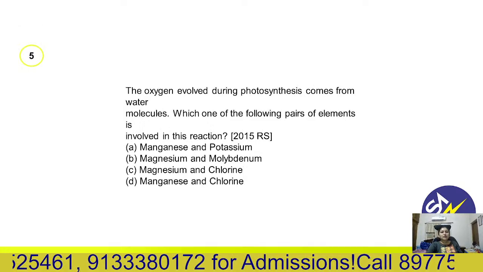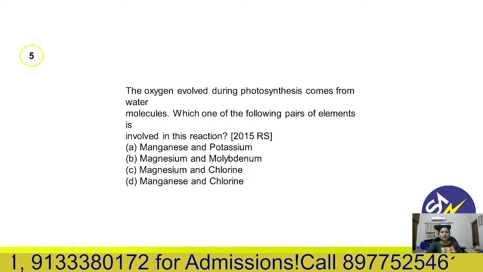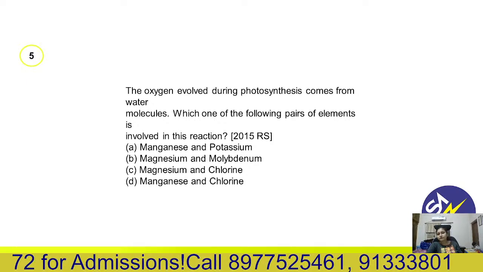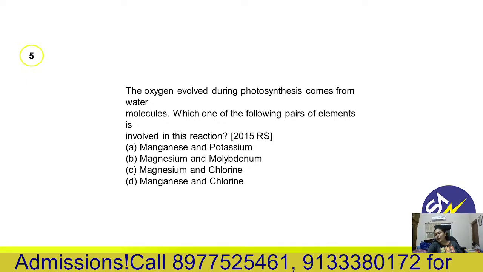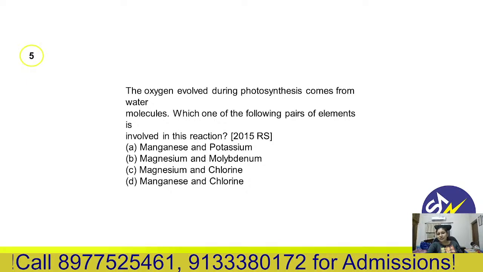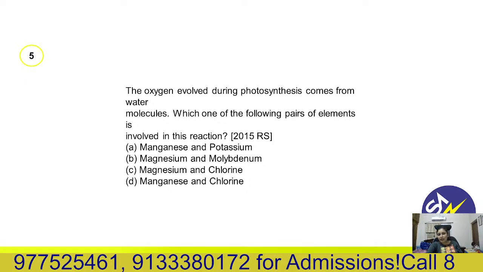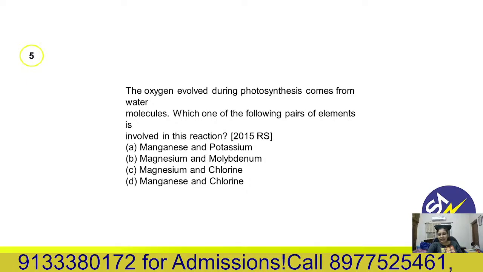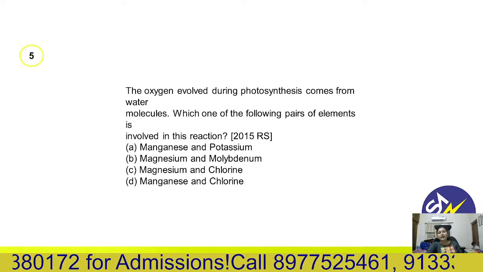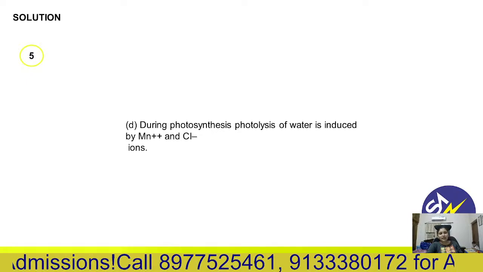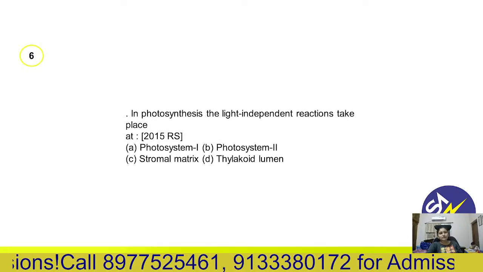Oxygen involved during photosynthesis comes from the water molecule. Which one of the following pairs of elements is involved in the reaction? I have told you to mark this point. Which elements are involved in the photolysis of water? Manganese, potassium, magnesium, molybdenum, magnesium, chlorine, manganese and chlorine. Correct answer is D, manganese and chlorine.